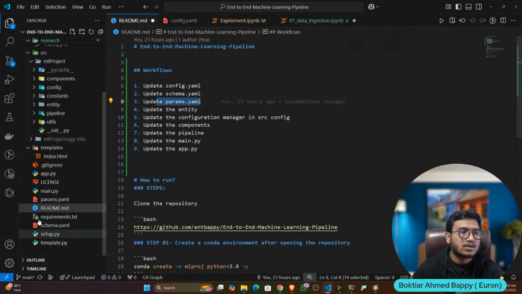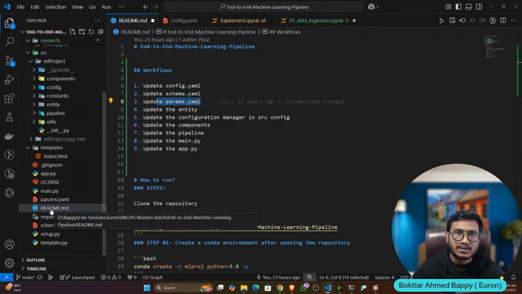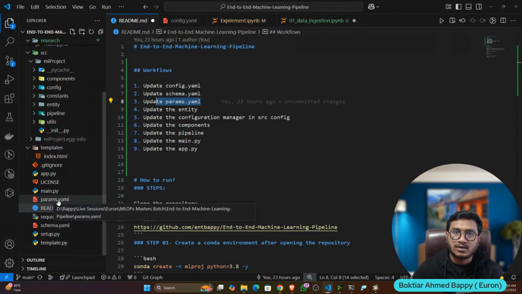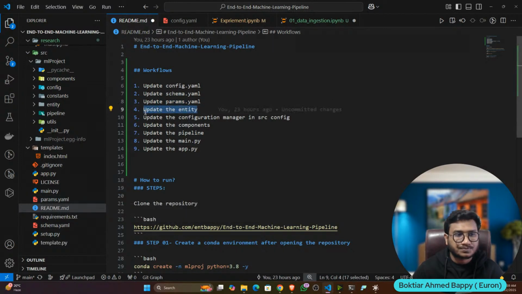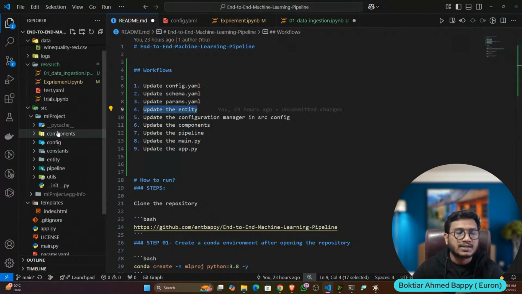Then parameters. Let's say we'll be using the elastic net model, which has some parameters like alpha value and L1 ratio. Later, if you want to do hyperparameter tuning, you can set some parameters instead of hard coding the values. Every model, random forest, decision trees, has different parameters. Then we have entity. What is an entity? Entities means the return type of a function. I'll let you know when I write the code.